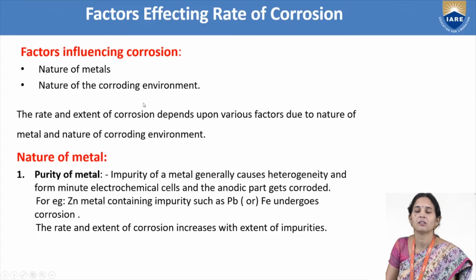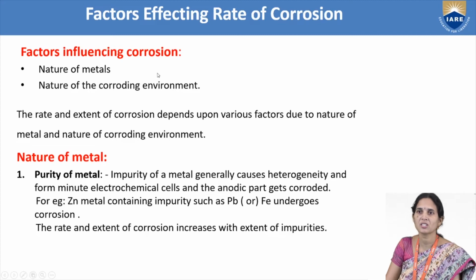Then we are going to discuss the other topic here, factors influencing the rate of corrosion. Corrosion in metals takes place in two ways: it depends on the nature of the metal itself, and on the nature of the corroding environment. So the rate and extent of corrosion depend upon various factors due to the nature of the metal and the nature of the corroding environment. First we will discuss the nature of the metal, and how the metal undergoes corrosion.